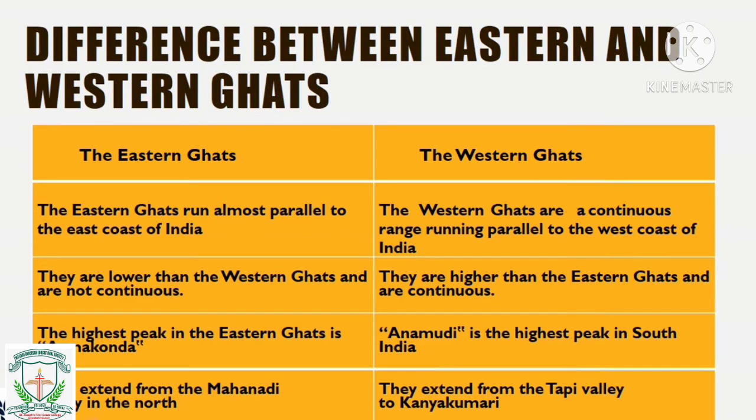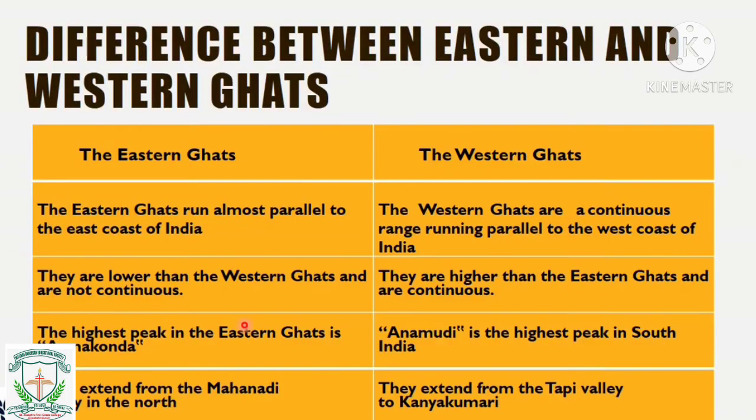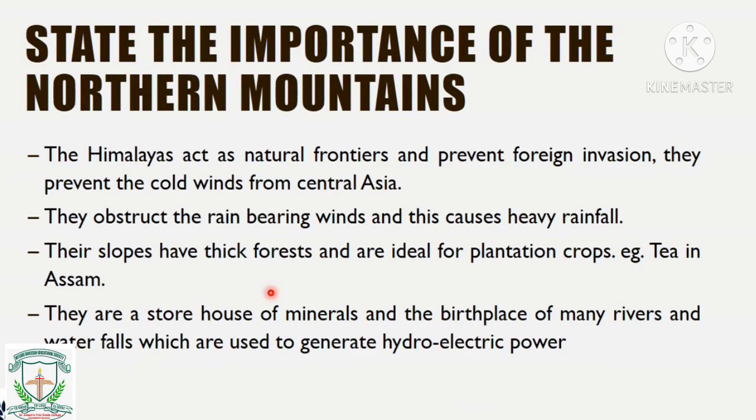Okay, they extend from Mahanadi in the north. They extend from the Tapi Valley to Kanyakumari. So from the Tapi Valley to Kanyakumari, the Western Ghats will be present. I hope you got it. You should at least be able to list 4 differences between the Eastern and Western Ghats. So next one, state the importance of the Northern mountains.